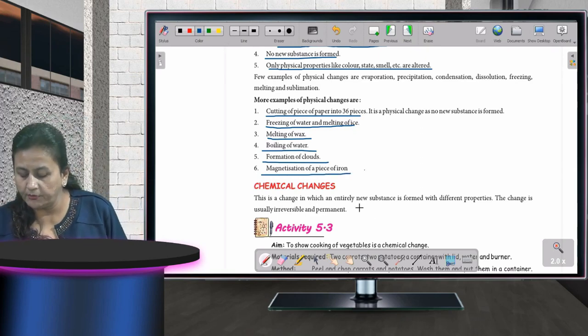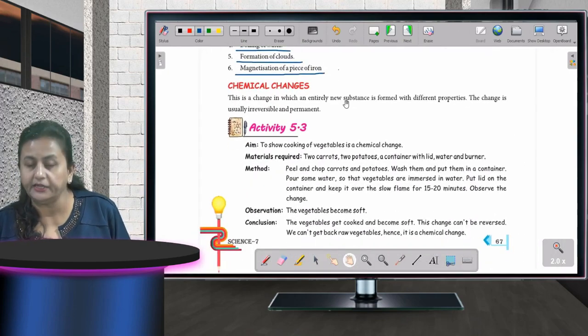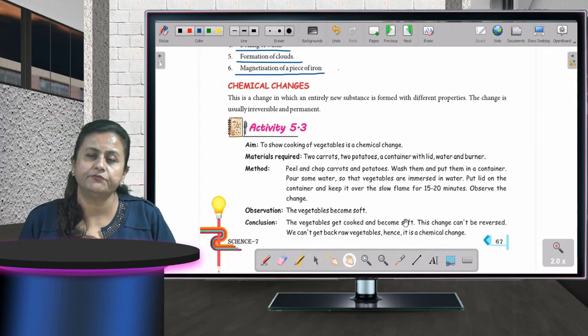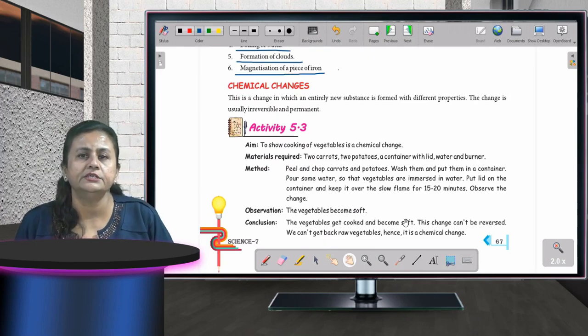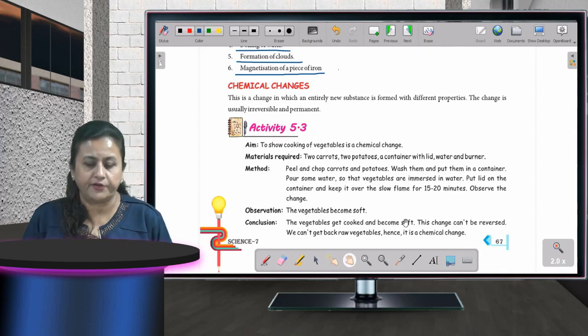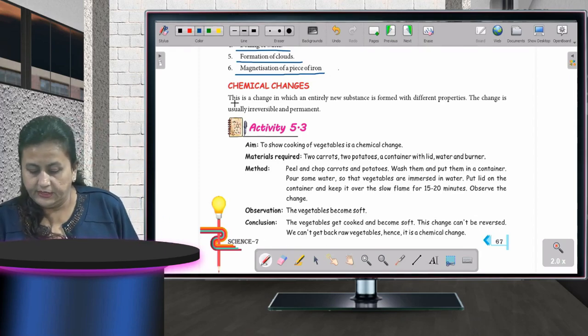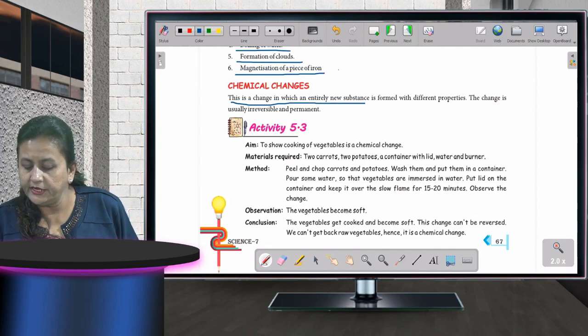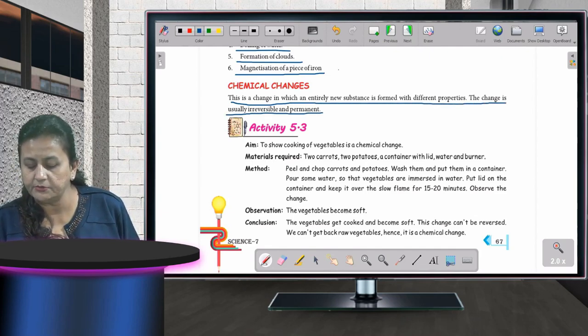Now if I talk about the next topic, that is the chemical change. In a chemical change a new substance is formed, and the change is irreversible. Moreover the change is permanent. Change is permanent, it is irreversible, and a new substance is formed. Fine. This is a change in which an entirely new substance is formed with different properties. The change is usually irreversible and permanent.